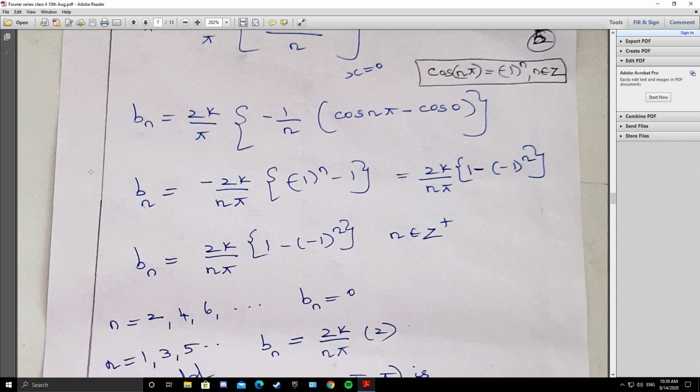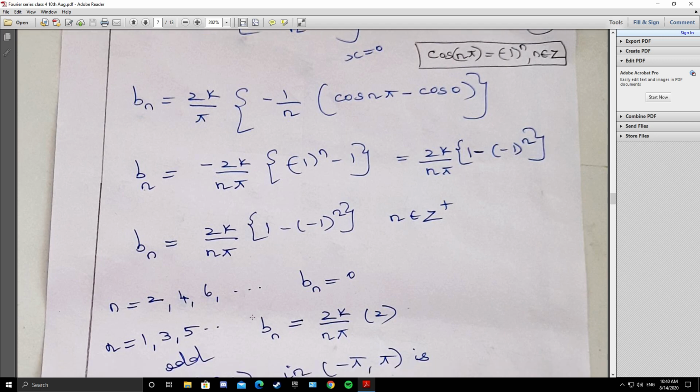Now what is bn? bn is 2k by n pi, 1 minus minus 1 whole power n. Whenever you have the combination 1 plus or minus minus 1 whole power n, you have to discuss two cases, odd n and even n.